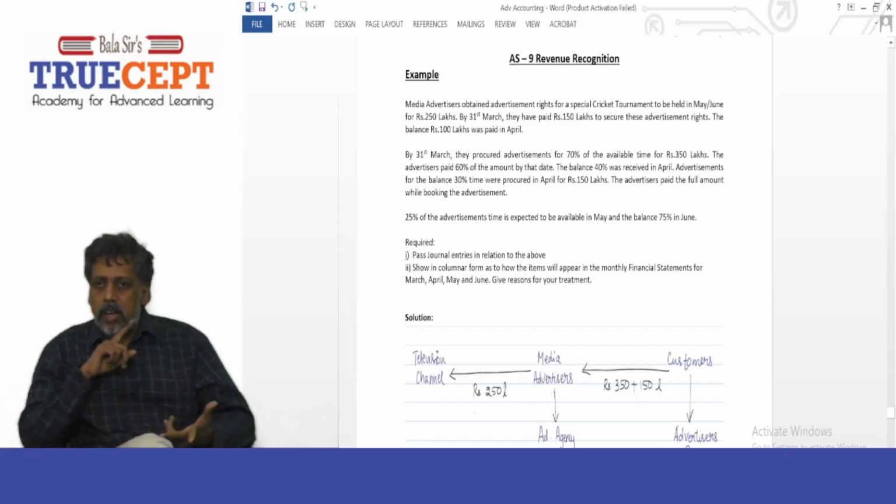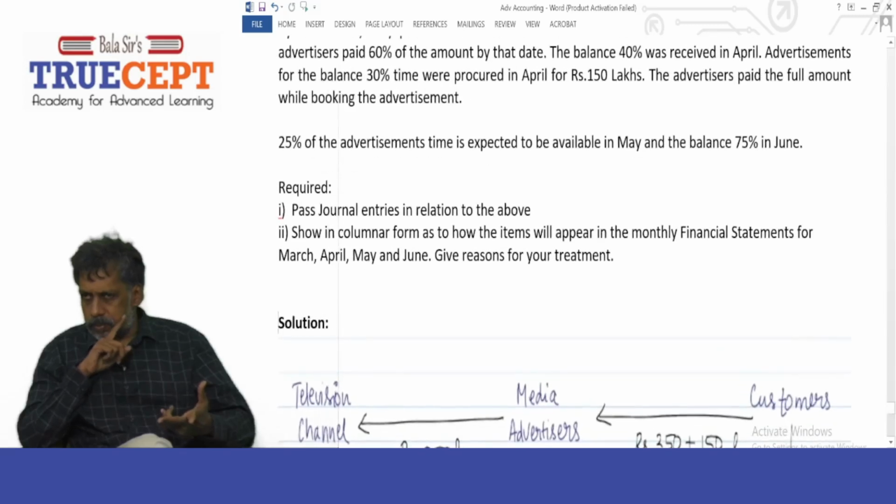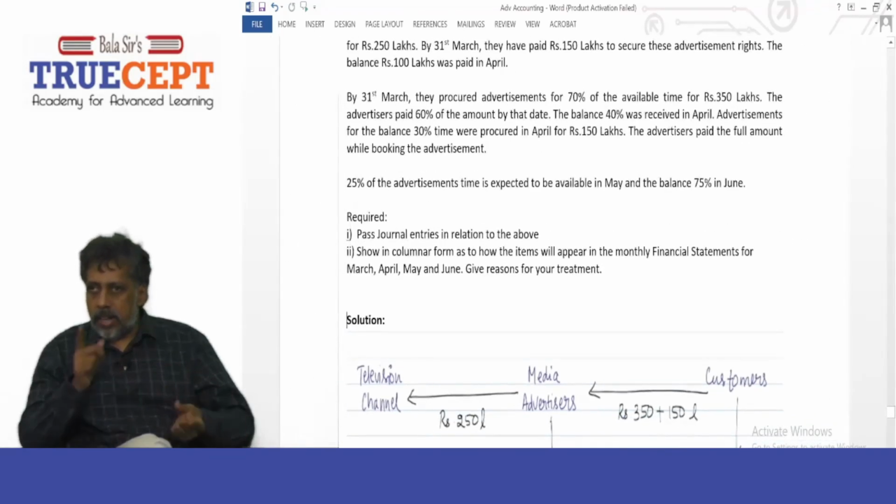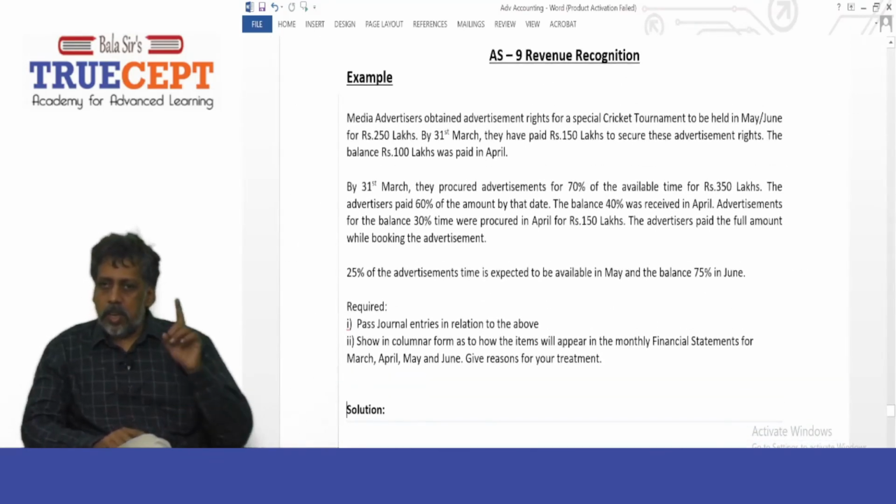Now let us go ahead and take on another example on accounting standard 9 revenue recognition. Here we go with the question.